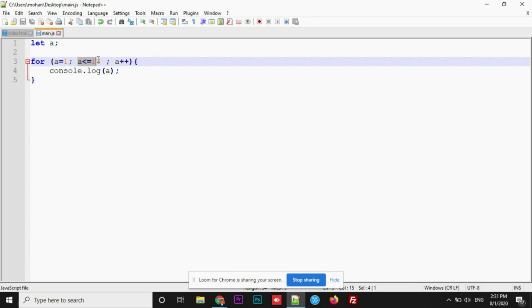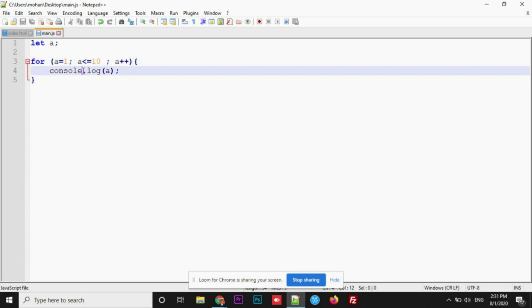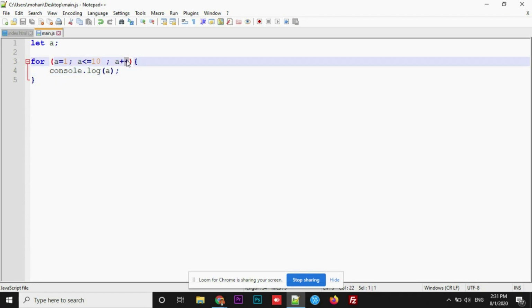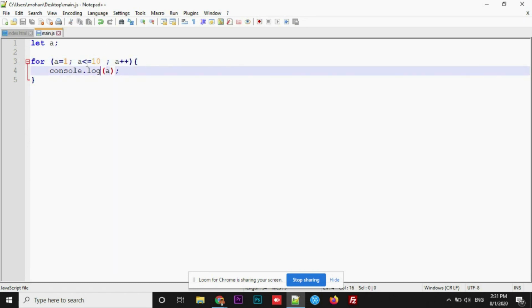It will check the condition whether 2 is less than or equal to 10 or not. It's true, so it will go into the block and 2 will get printed. In the same way, it will go here and 2 will be incremented by 1, which equals 3. 3 is less than or equal to 10, so 3 will get printed. In a similar way, it will loop around till 10. 10 is less than or equal to 10, so 10 will get printed.